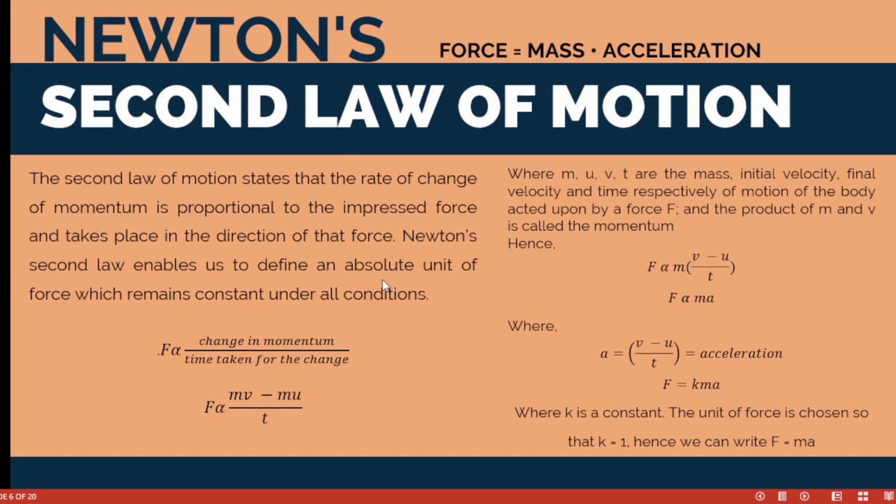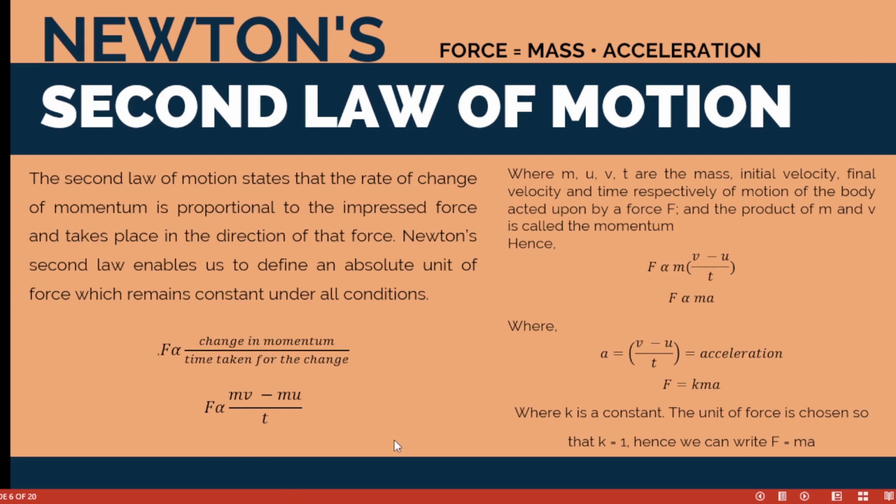Newton's second law enables us to define an absolute unit of force which remains constant under all conditions. And so now we have the constant unit, which is force equals mass multiplied by the what? Acceleration. Mass multiplied by the acceleration. You remember that we have this: force is directly proportional to the change in momentum divided by the what? Time taken for the change. That's what they mean by the rate of change of momentum, which is mass times velocity divided by time.